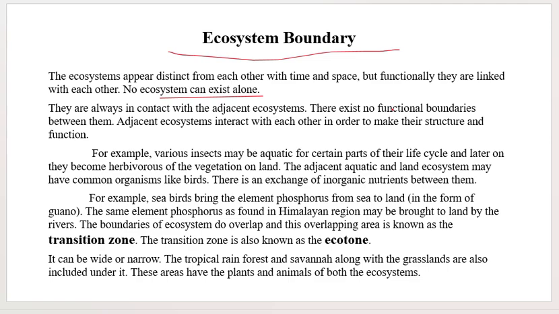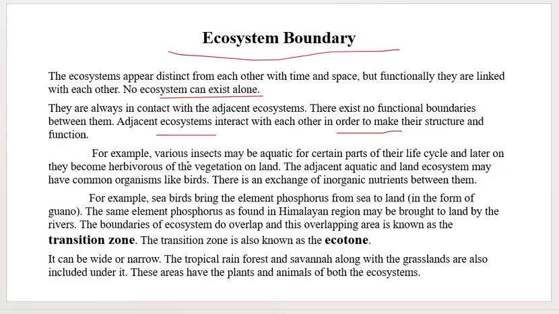There is no ecosystem that can exist alone. Okay, they are always in contact with their adjacent ecosystem. There exist no functional boundaries between them. There is no functional boundary between any two ecosystems. Adjacent ecosystems always interact with each other in order to make their structure and function.